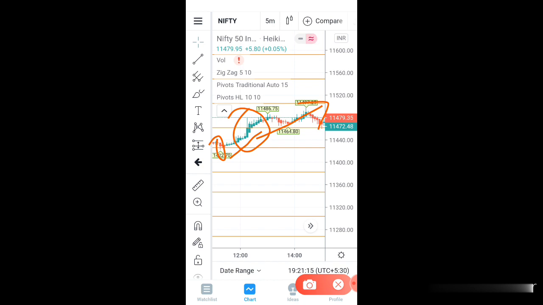So always, when you are going into the market, the first thing is to see the support, the second thing is to see the resistance, and the third thing is to see the VWAP line. If you confirm all these three things, you can take a better entry.